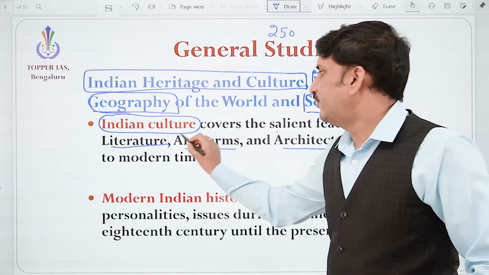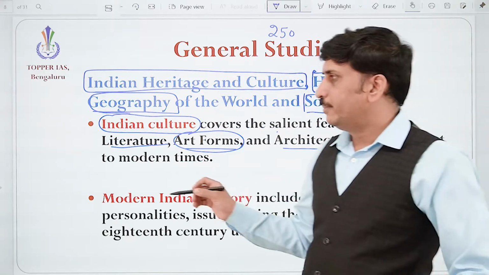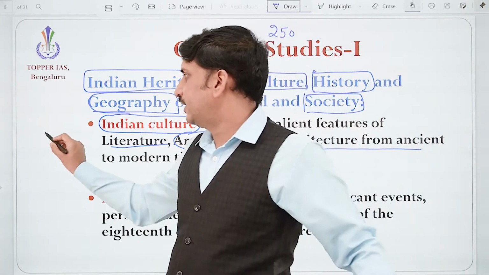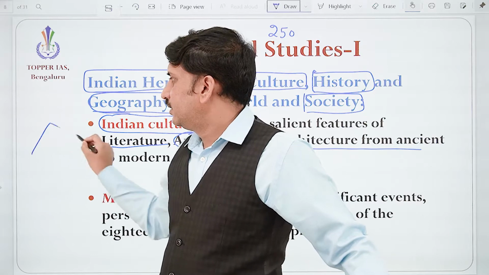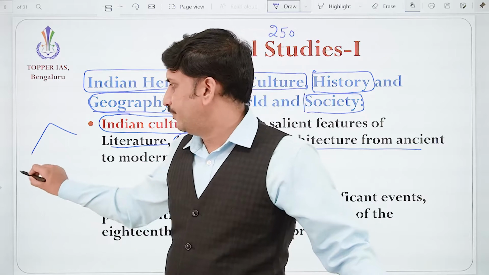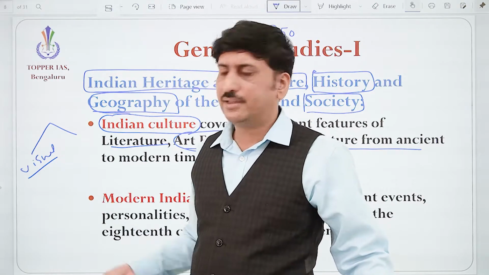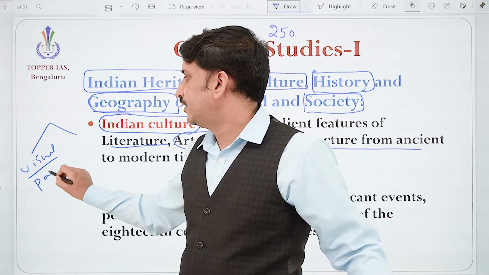Okay, art forms. Basically, we can segregate the art forms into visual arts and also performing arts. Correct? Visual, like you can see the drawing, that is painting.